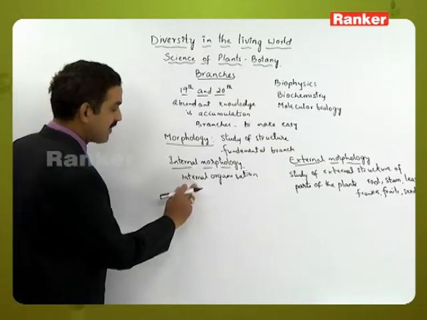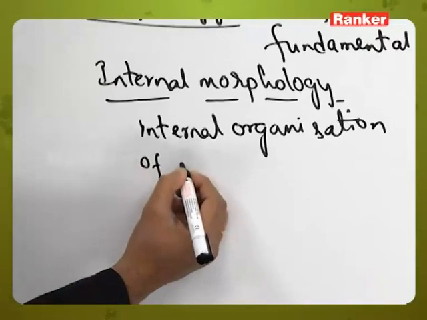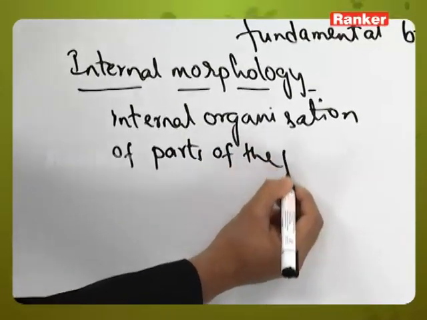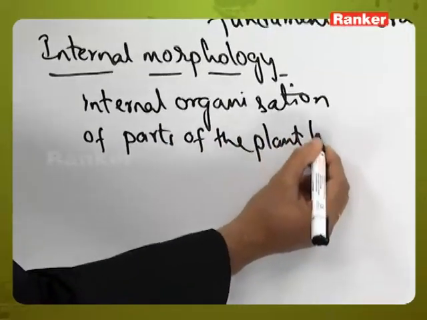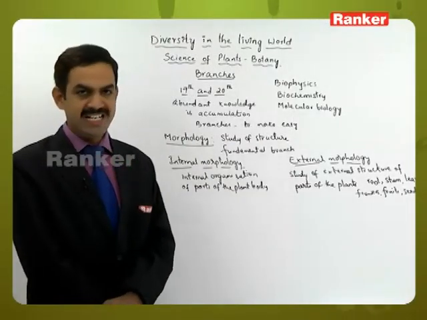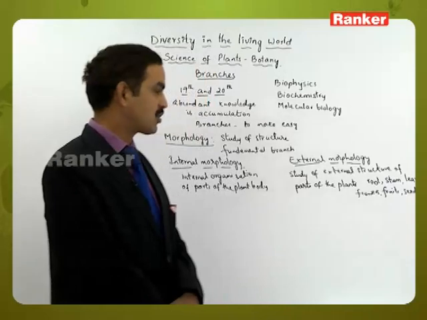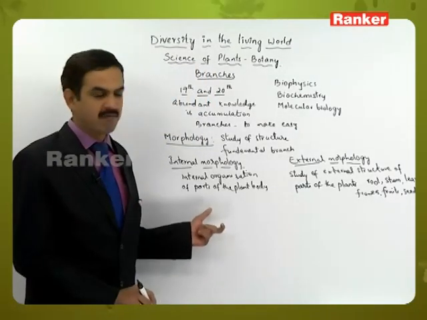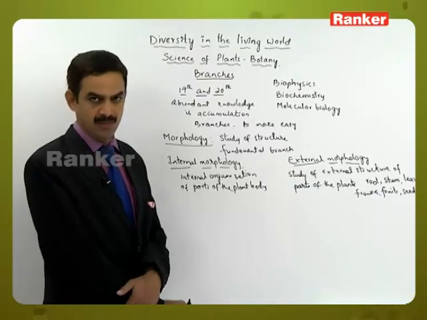Here the internal organization of different parts of the plant body is studied: the internal structure of root, stem, leaves, flower, fruit, seeds, etc.